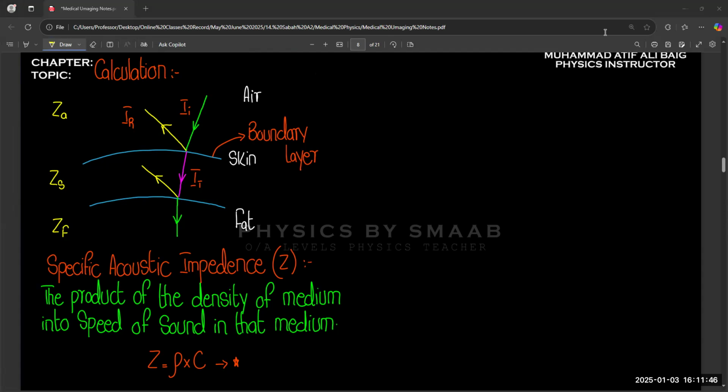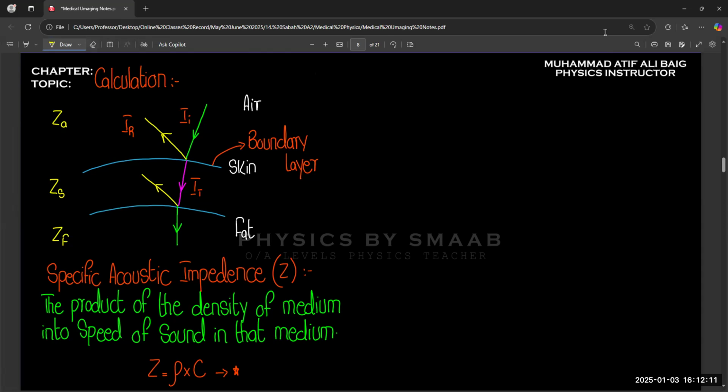These are the values specific to different mediums. Further, we have the concept of transmission and reflection, like how to find the value for transmission and the value for reflection. For this purpose, there are some other terms.